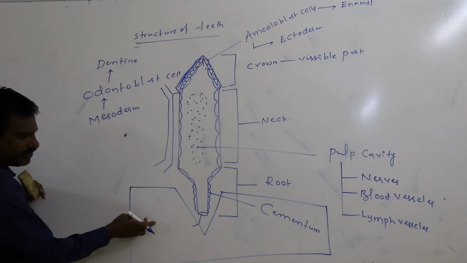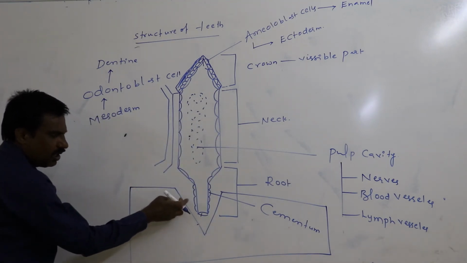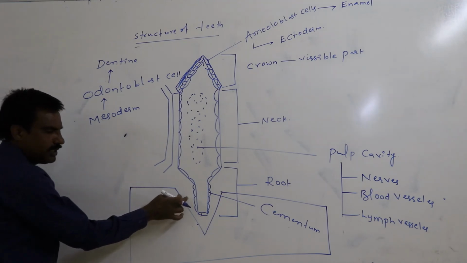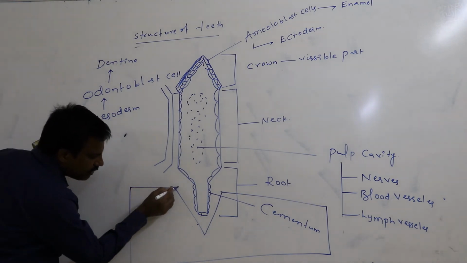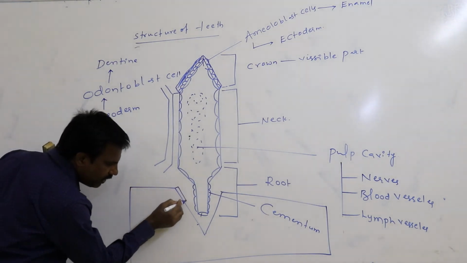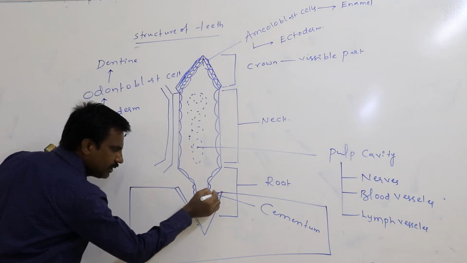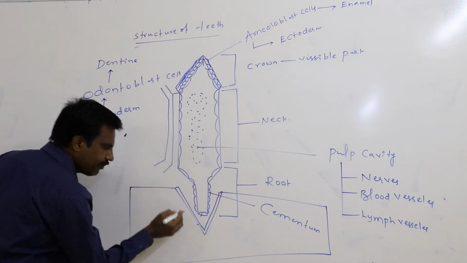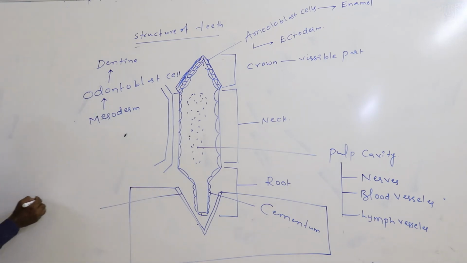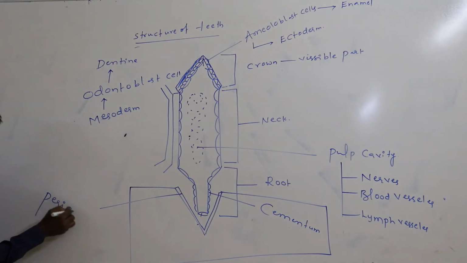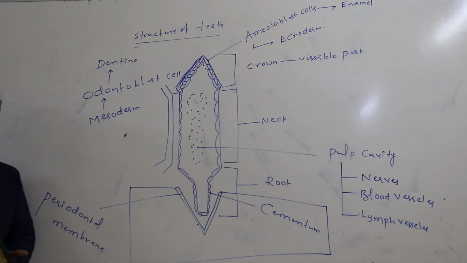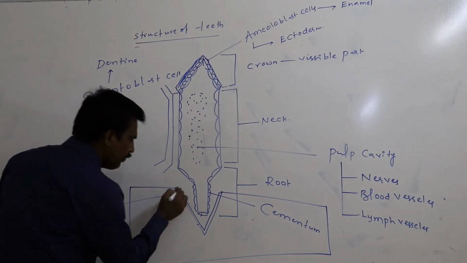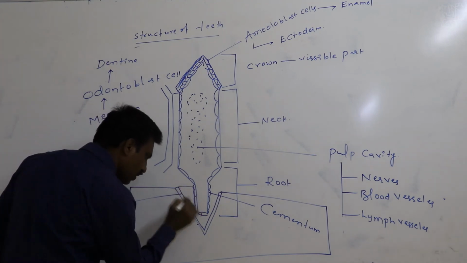Just assume this is the jawbone, this is the alveoli, this is the socket of the jawbone, or the alveolus. This alveolus is lined with a membrane. That membrane is called the periodontal membrane. This is the periodontal membrane of the alveoli.